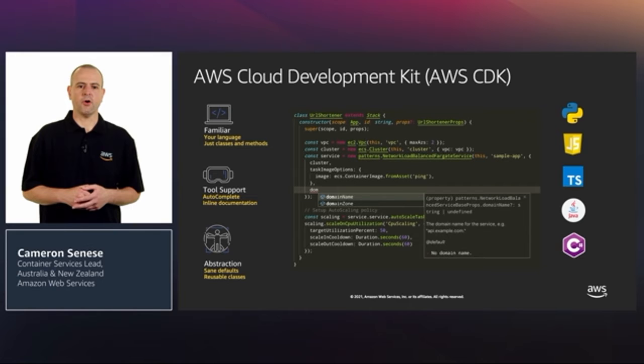In our demo, we're going to be using the CDK to provision our EKS Kubernetes cluster, and a typical CDK development workflow will follow these 5 main steps. We start our project by executing CDK init, which will generate a project structure for our specific programming language, so we can then start creating our apps, add stacks, constructs, and resources. Once we're done, we need to build the project. For example, if using TypeScript, we'd submit the command npm run build. Next, we need to synthesize our code to a CloudFormation template.